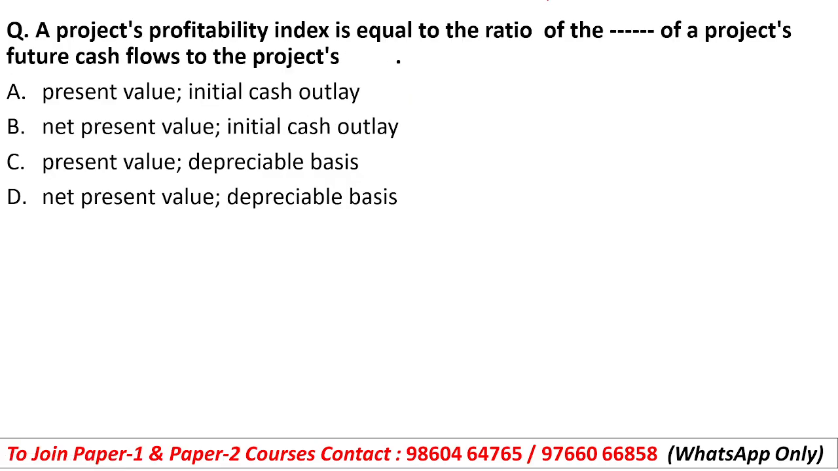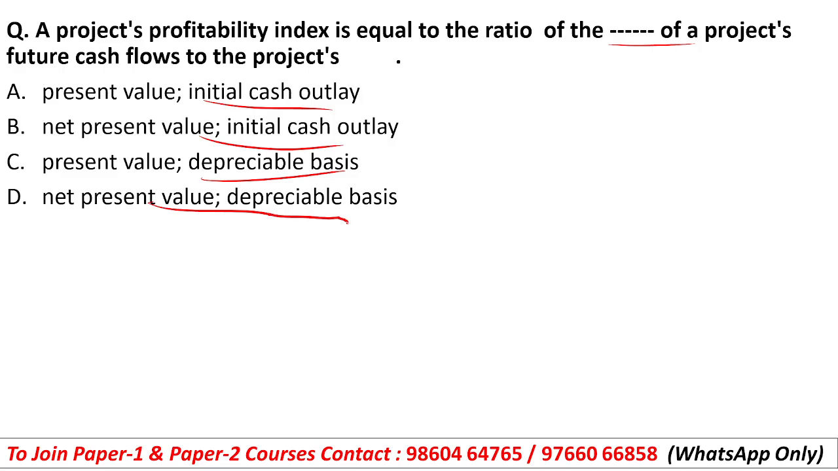A project's profitability index is equal to the ratio of which of the following: a project's future cash flows to the project's present value, present value to initial cash outlay, net present value to initial cash outlay, present value to depreciable basis, or net present value to depreciable basis.